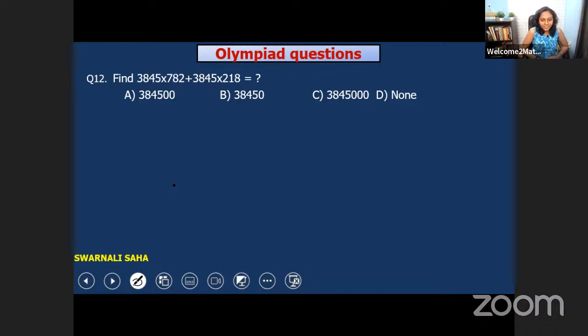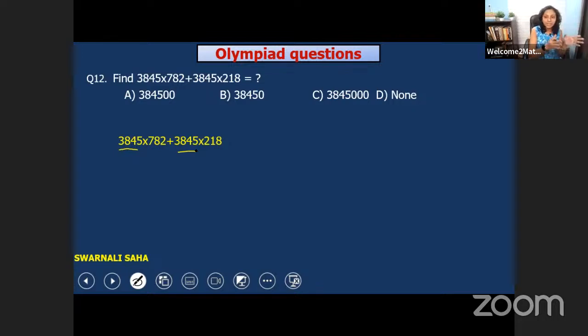Very good. All are saying it is C. Very good. So let me show you the answer. Okay. So you see here we have 3845 into 782 plus 3845 into 218. So how can you solve this question? Here you can see it's 3845 and 3845. Both the numbers are the same.